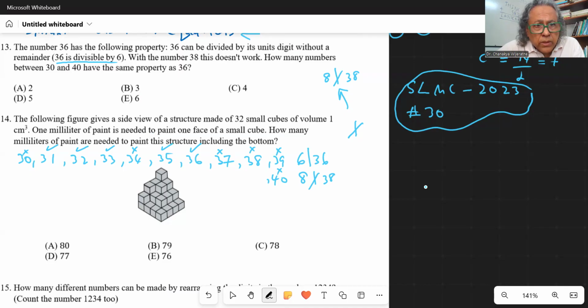Yeah, 1, 2, 3, 4, 5. So there are only 5, right? So the answer is 5. And we make sure that I have not made a mistake. So the 30, 34, 37, 38, 39, and then 40. Yeah, that's correct, right? Okay, we'll go to the next question.